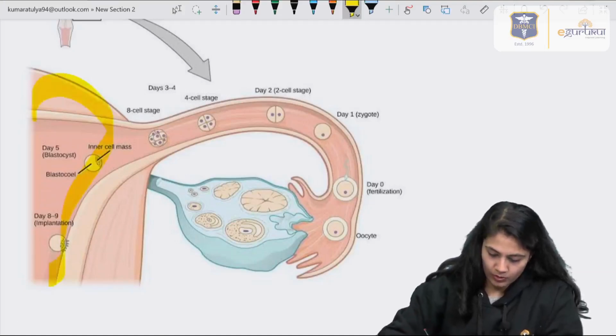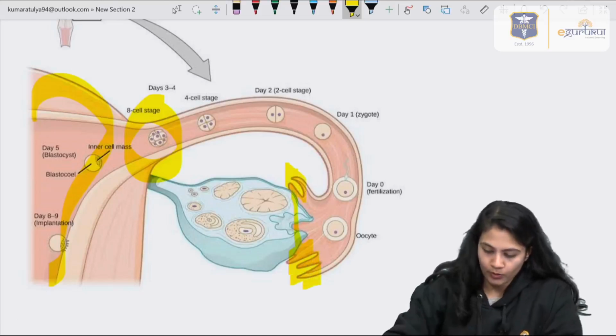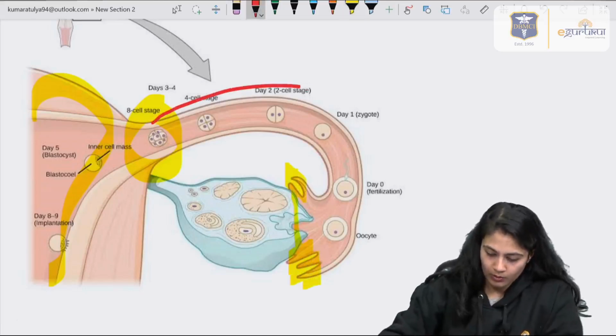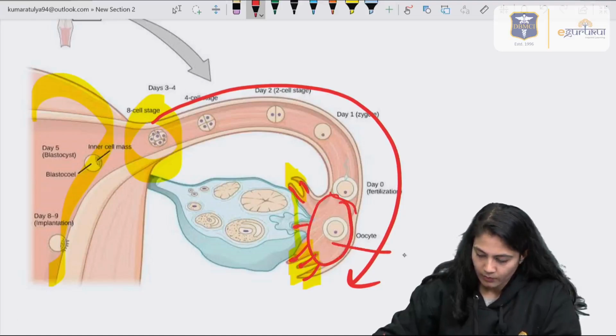Over here the isthmus is present. These are the fimbriae, the projections which are coming from the fallopian tube. Over here, what you can see are the fimbriae, right? And between the fimbriae and this region is known as the isthmus. Infundibulum.